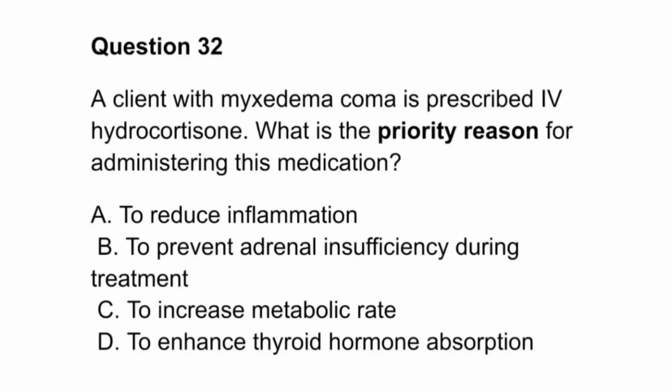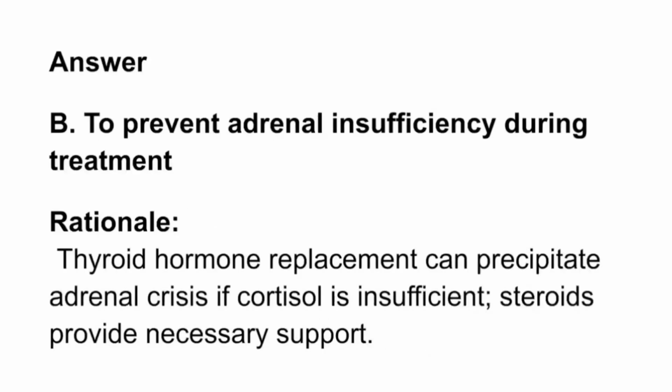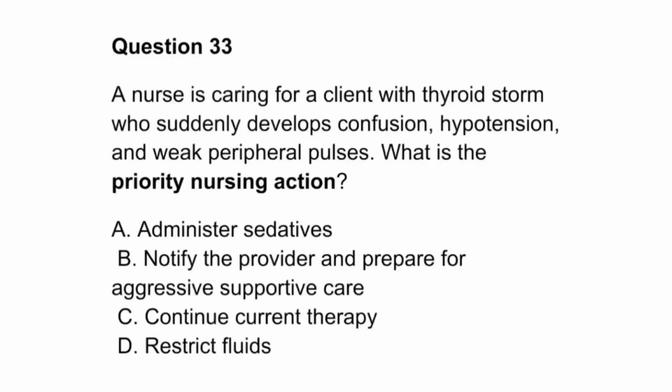Question 32. A client with myxedema coma is prescribed IV hydrocortisone. What is the priority reason for administering this medication? A. To reduce inflammation. B. To prevent adrenal insufficiency during treatment. C. To increase metabolic rate. D. To enhance thyroid hormone absorption. Answer: B. Rationale: thyroid hormone replacement can precipitate adrenal crisis if cortisol is insufficient. Steroids provide necessary support.